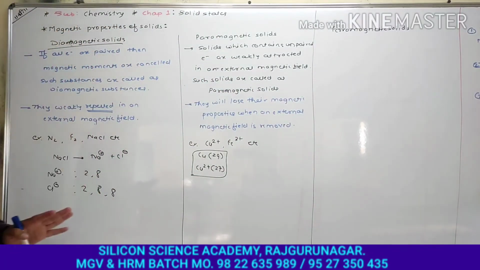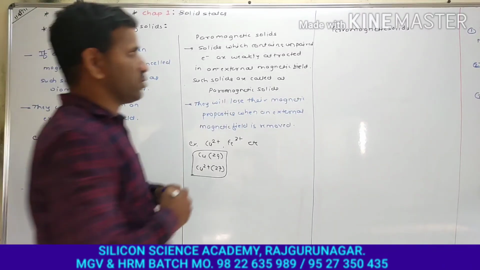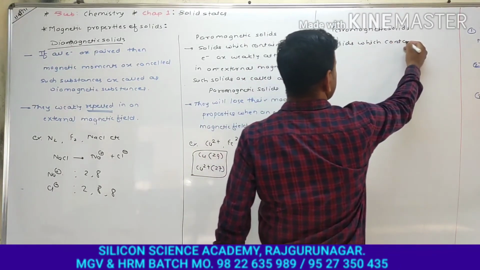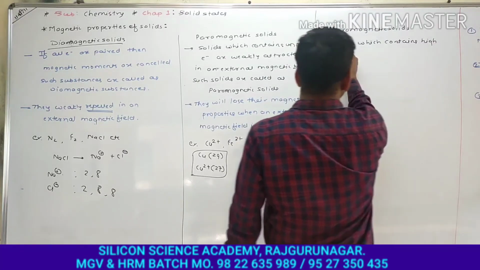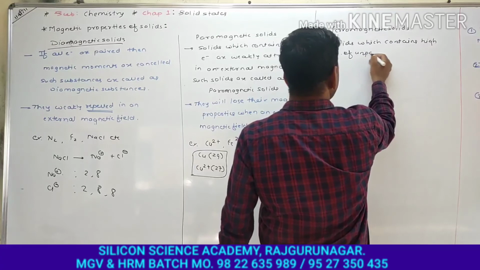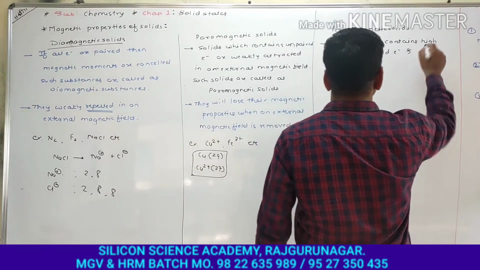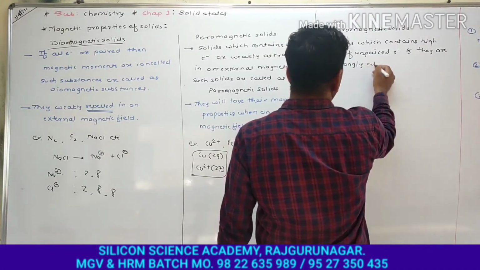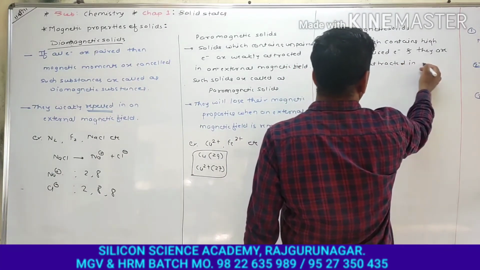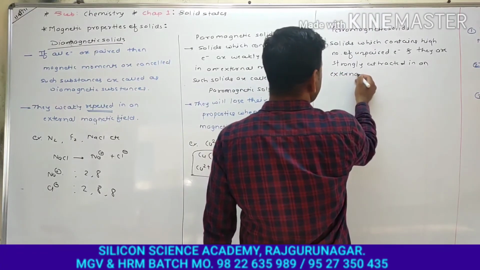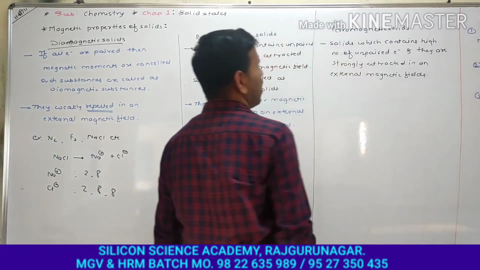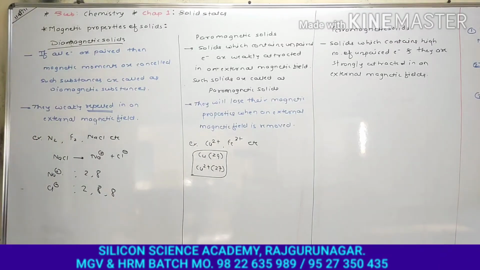These are the solids which contain a high number of unpaired electrons, and they are strongly attracted in an external magnetic field. Such solids are called ferromagnetic solids.